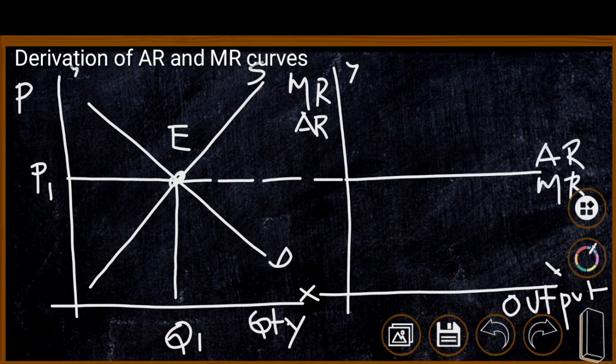Here the price which is fixed by the market, that is OP1, is applicable to the firm, and the firm is able to sell its entire quantity produced using this AR and MR. The price fixed by the market is applicable to all the firms, and thus we have derived AR and MR on the right side of the diagram. We are using the AR and MR segment of this diagram to derive the firm's equilibrium using the MC and MR approach.